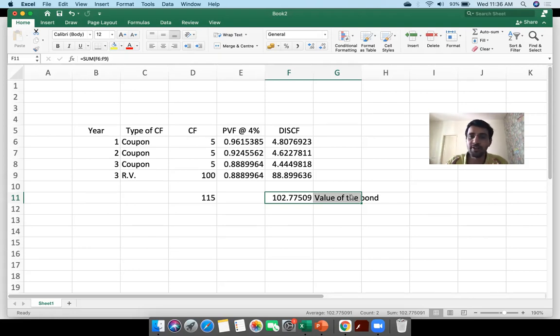Okay, that's more driven by demand and supply, which again is driven by humans. Humans are driven by emotions. So God knows what the market is actually pricing the bond at. Okay, but this is actually the value of the bond. You will then compare this value of the bond with the market price, or the price at which the bond is actually trading, and then take a decision of whether you want to buy the bond or whether you want to sell the bond, right?